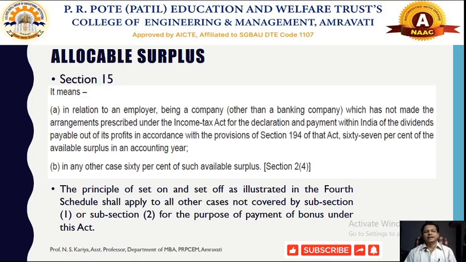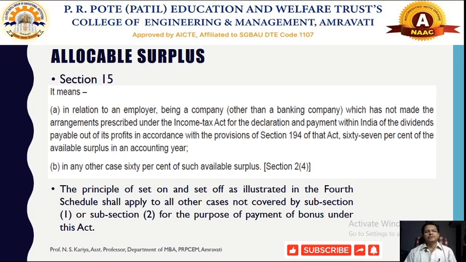In the last session we discussed the set on and set off scheme. That scheme will be helpful to calculate the bonus, for which first of all we have to calculate the allocable surplus and available surplus.